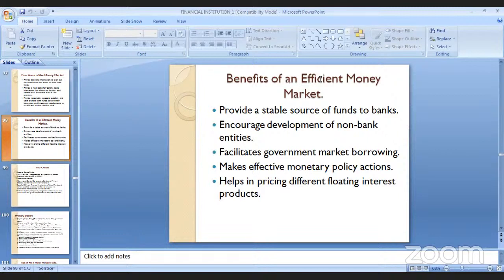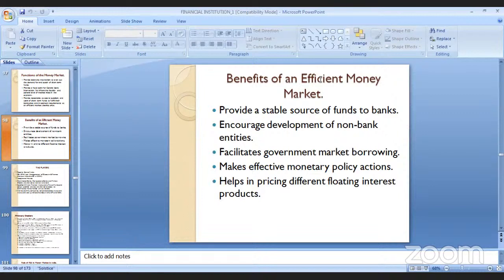The second benefit is that it will always encourage development of non-banking entities. So mutual funds and the money market are not banks. They are not banking entities, but some of the operations are made through the bank. Suppose the money market we are studying is not directly connected with banks, but somehow some of the products of this market are traded through the bank. So this encourages non-banking entities.